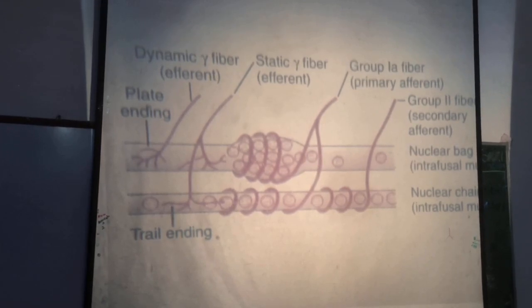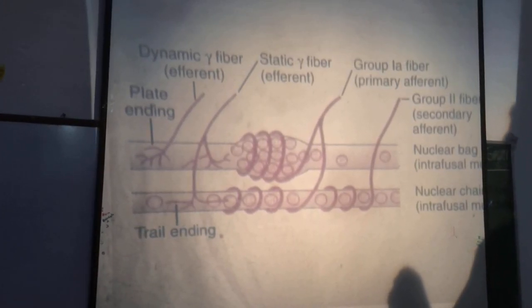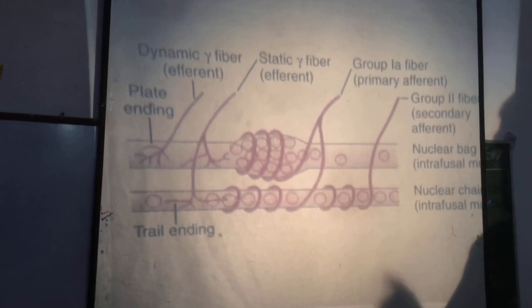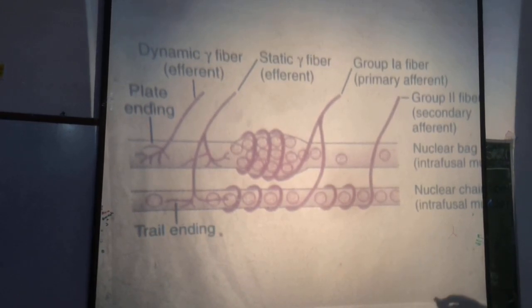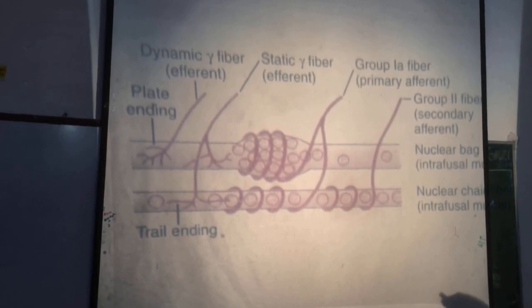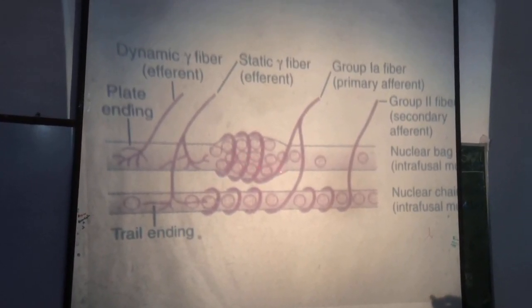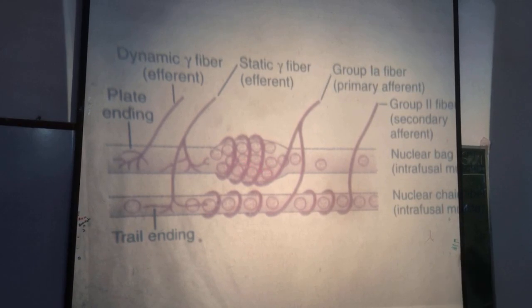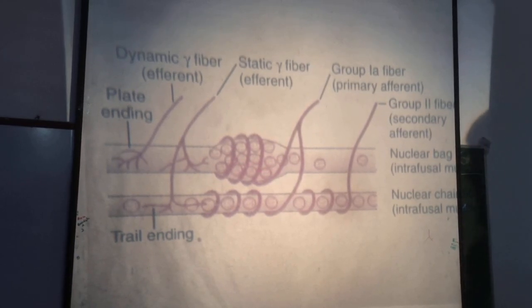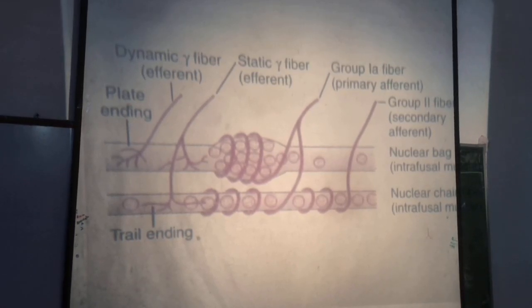So here I ask you, which intrafusal fibers have both types of nerve endings? The nuclear chain fibers have both the primary as well as secondary nerve endings. But nuclear bag fibers have only one nerve ending, that is the primary nerve ending. So this was about the sensory innervation of intrafusal fibers.